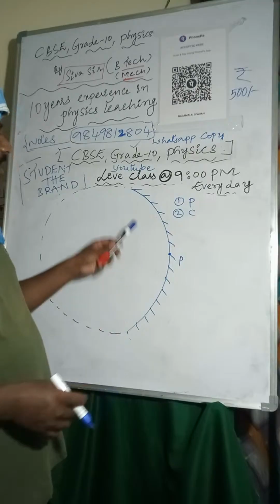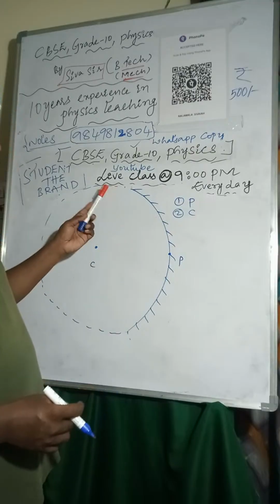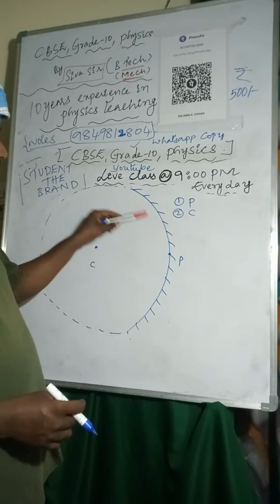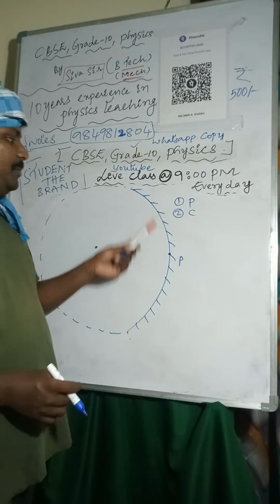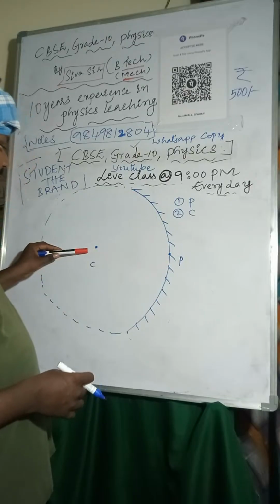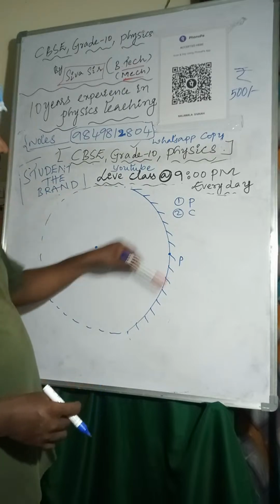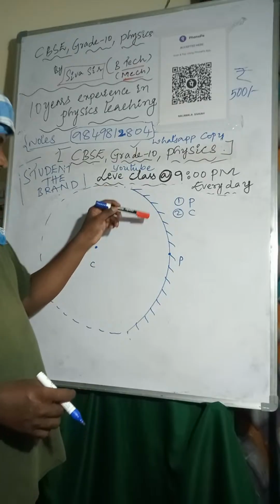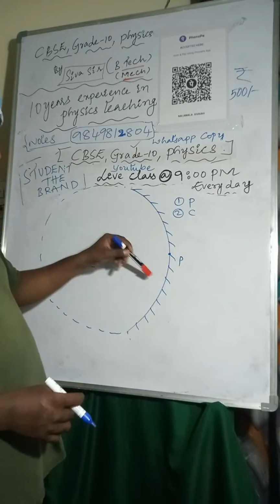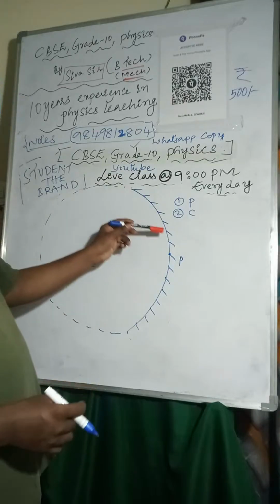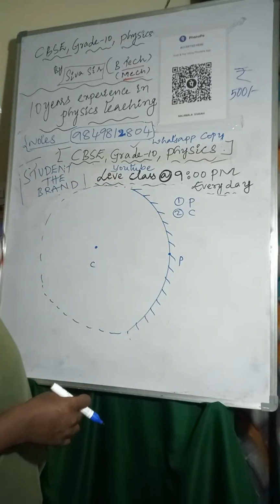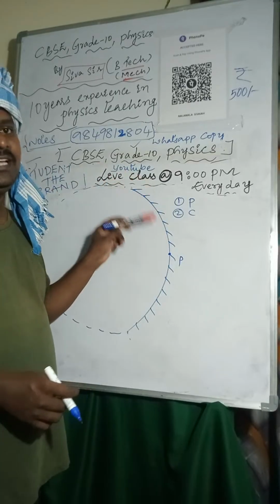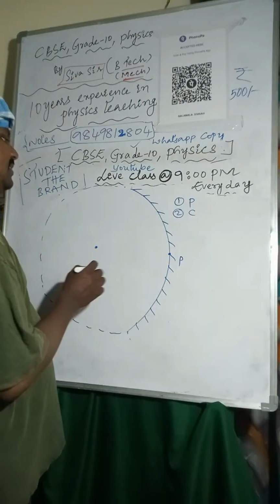So here you can see, I am considering this whole thing as a mirror. This is the mirror I am considering. The midpoint of the mirror is called pole. This is the center of the imaginary sphere in which the mirror is a part. This mirror is a part of the entire sphere, and we are taking only this curvature. So this is the center of curvature.